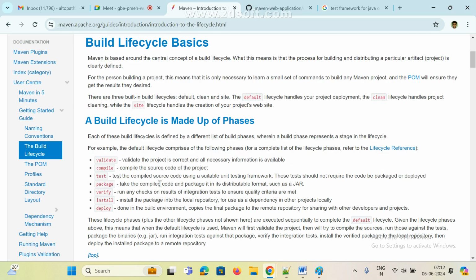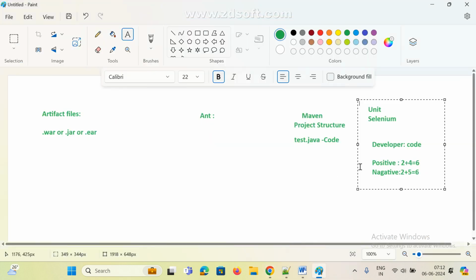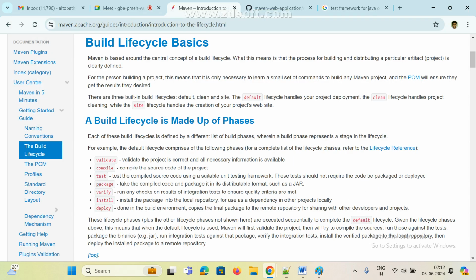Only compiled code. Without compiling, can you generate the package file? No. Remember, once the code is compiled and there are no errors, only then are we going to package the files. That is the basic point.